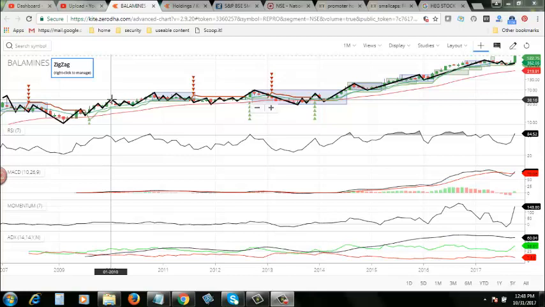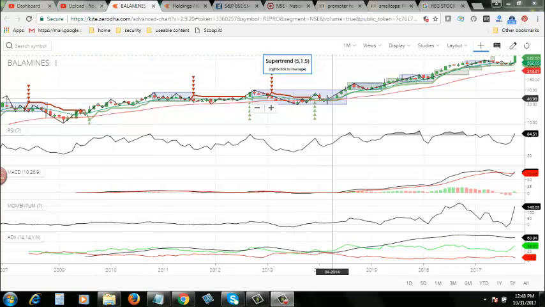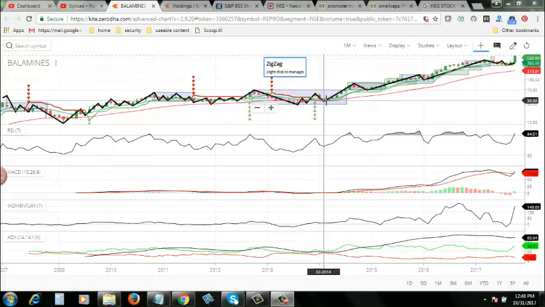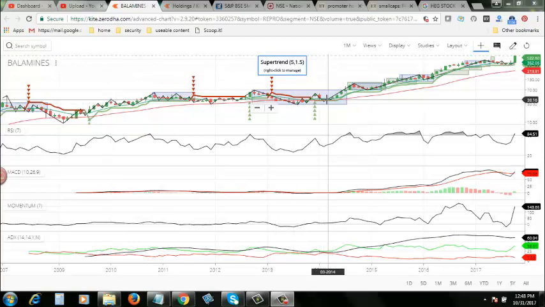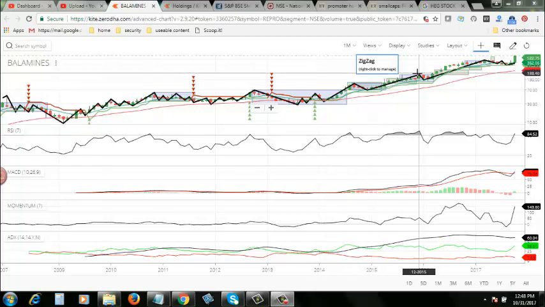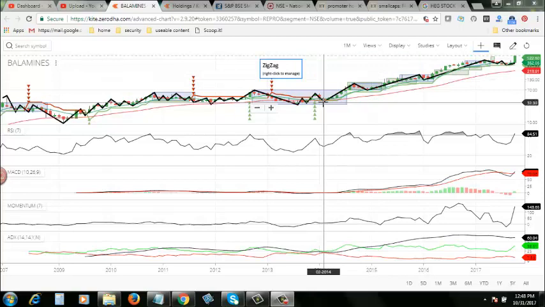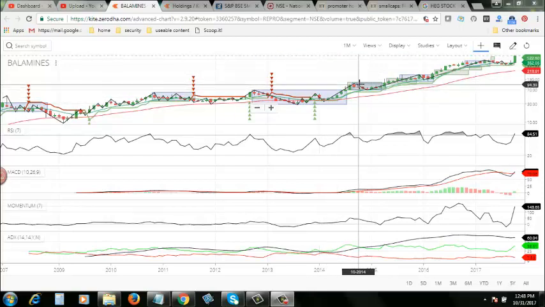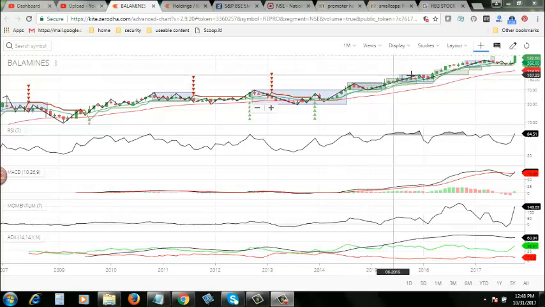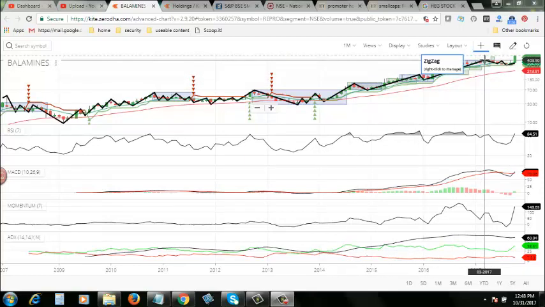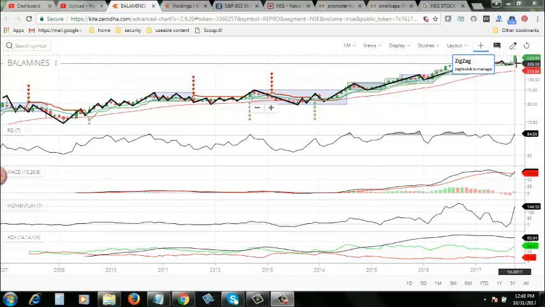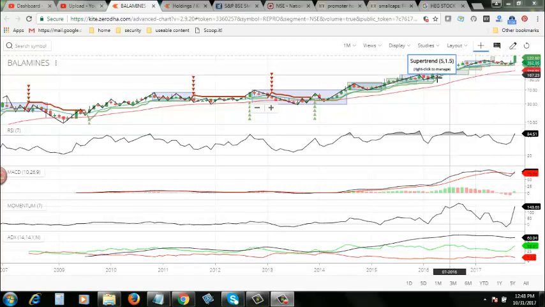Up to 2010, and after that the stock started moving sideways until 2014. From 2010 to 2014, the stock was just moving sideways, and again there is a slight upward movement. So after February 2014, this stock started making new highs. See this one, this one, this one, and right now it is in the consolidation phase.